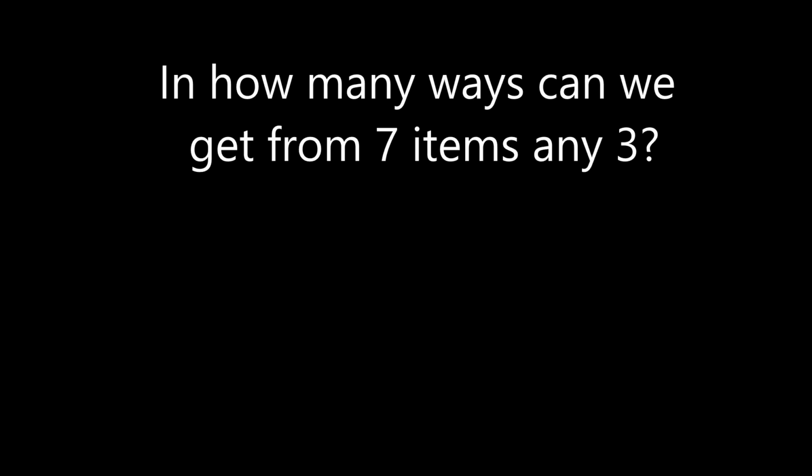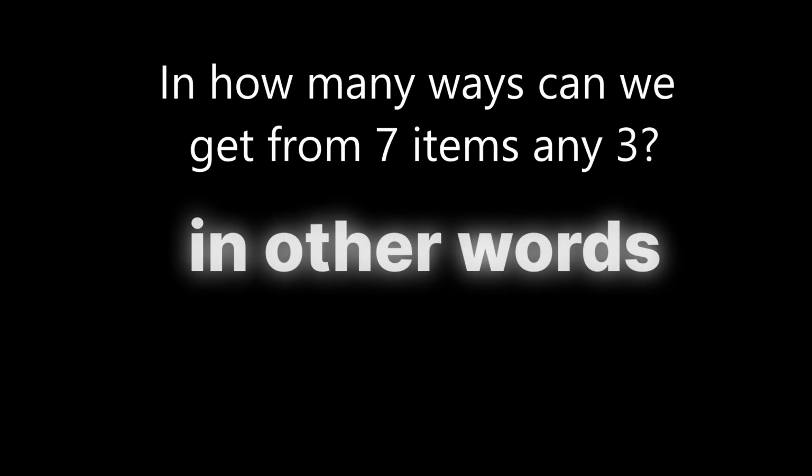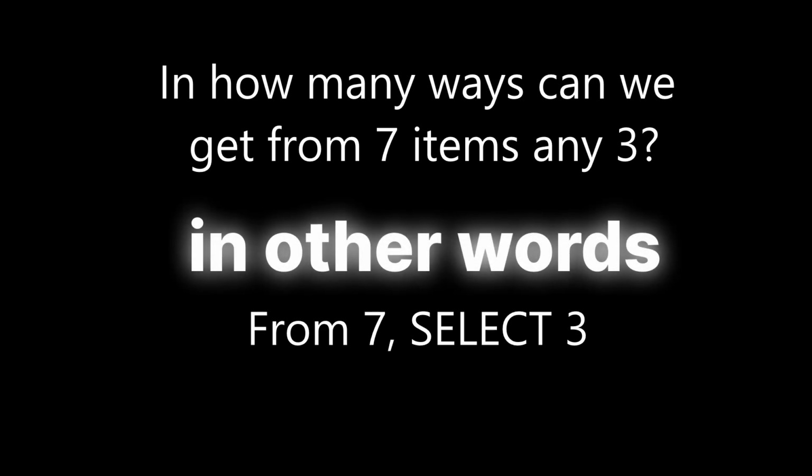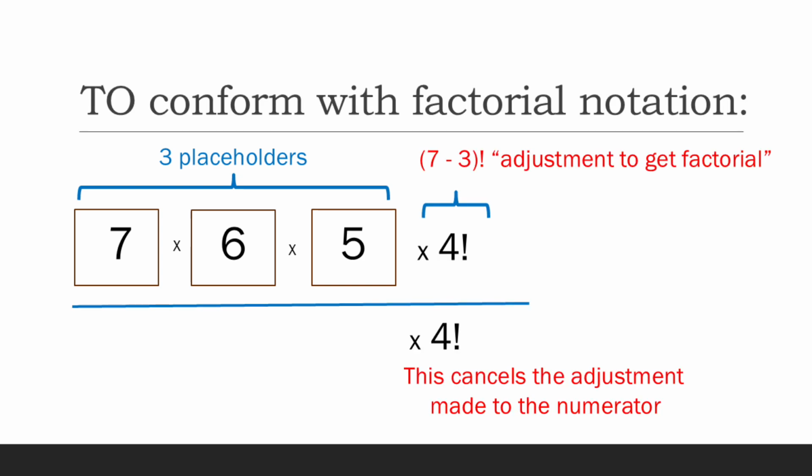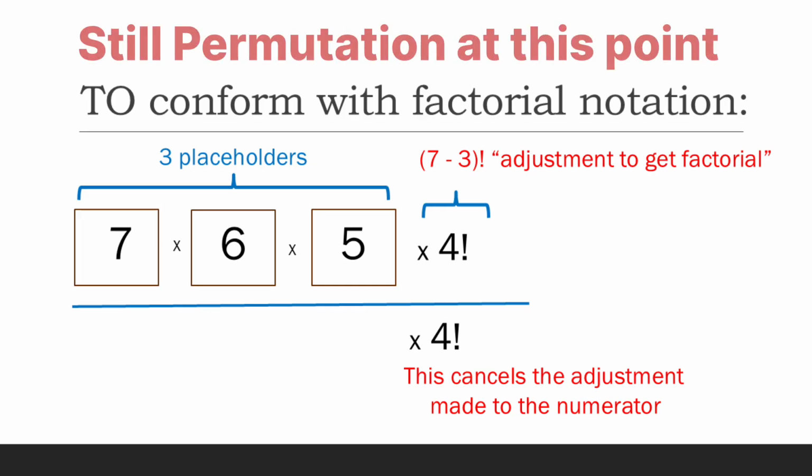In how many ways can 7 items be arranged 3 at a time where order is not important? As before, there are 3 placeholders: 7 ways to fill up the first, 6 ways to fill up the second, and 5 ways to fill up the third. Then we multiply by 4 factorial and divide everything by 4 factorial, so that we get the number of ways 7 items can be arranged 3 at a time where order is important.